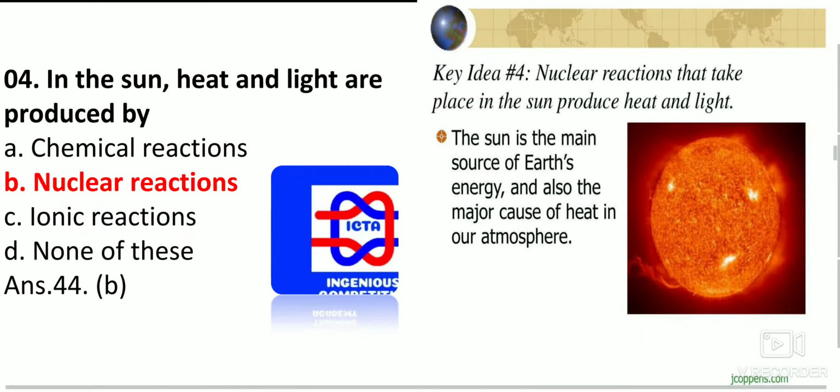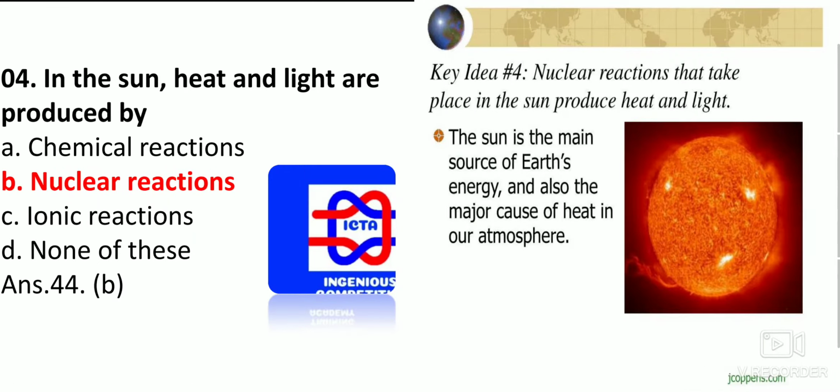Now we have: in the sun, heat and light are produced by nuclear reaction. Please remember, the sun is the main source of Earth's energy and also the major cause of heat in our atmosphere. Nuclear reaction takes place in the sun which produces heat as well as light. Nuclear fusion takes place inside the sun.